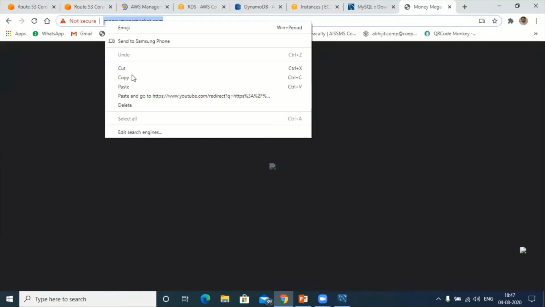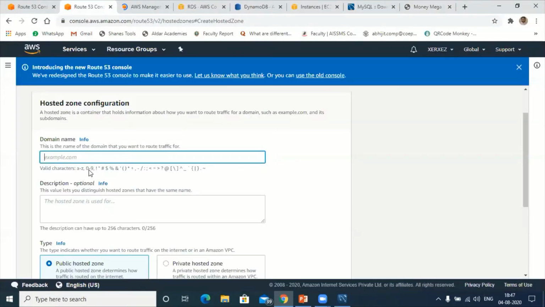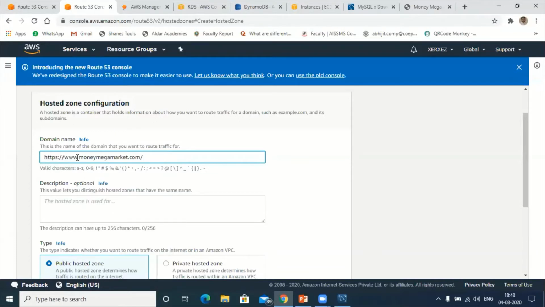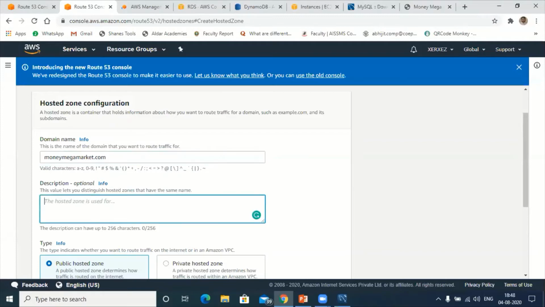Here one thing you have to remember: don't give HTTPS, or even the www. Remove the slashes also. Now here you can give a description, which is optional. If you want, you can write it, or you can skip that.